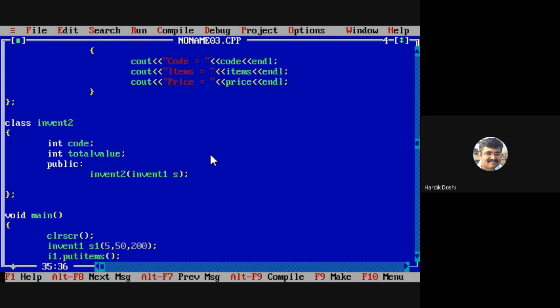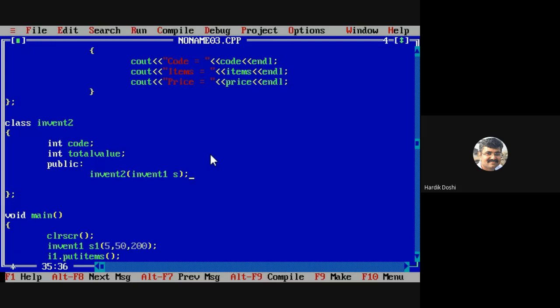Is it fine? We are converting Invent1 to Invent2. Fine. We are converting Invent1 to Invent2. So that's why Invent1 is my argument to the constructor.